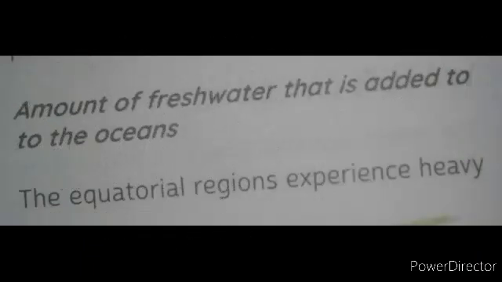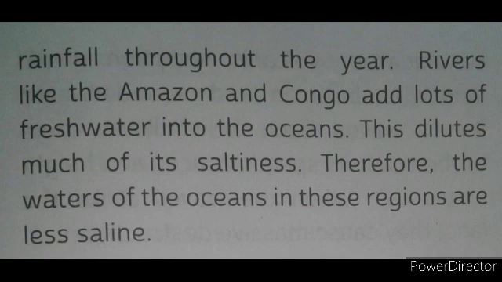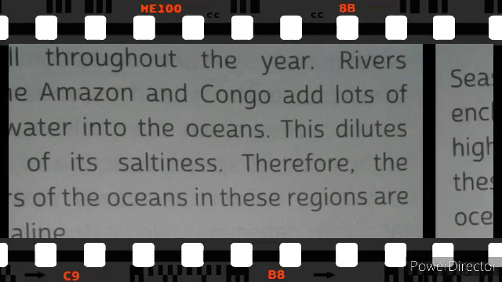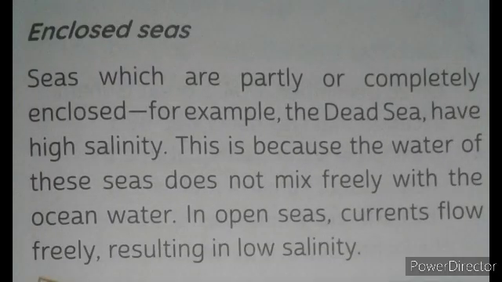About the amount of fresh water that is added to the oceans. Due to heavy rainfall throughout the year, the water of the oceans in the equatorial regions is less saline, as the fresh water of rainfall dilutes the saltiness of the water. Enclosed seas. The water of seas which are partly or completely enclosed does not mix freely with ocean water, so they have high salinity.